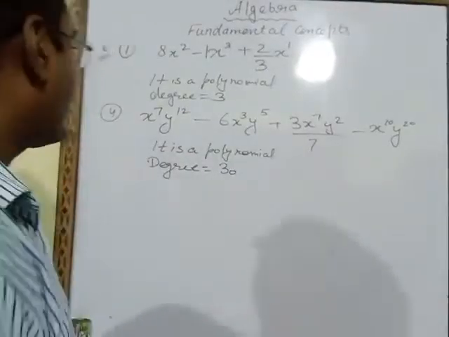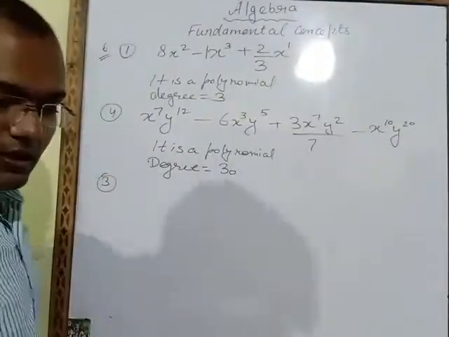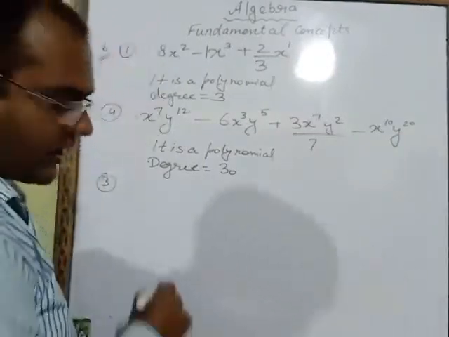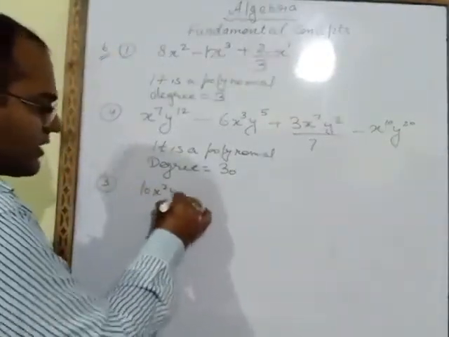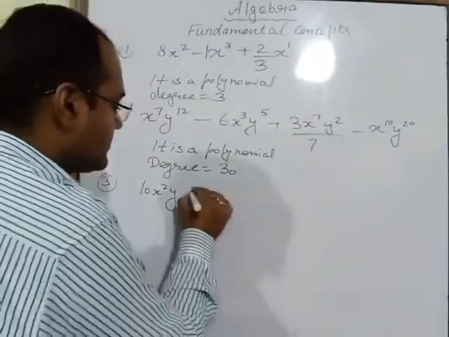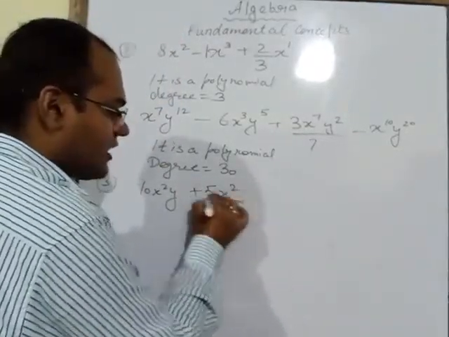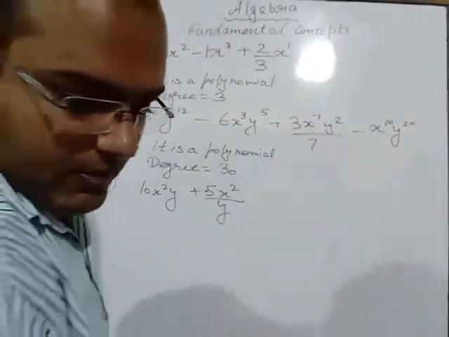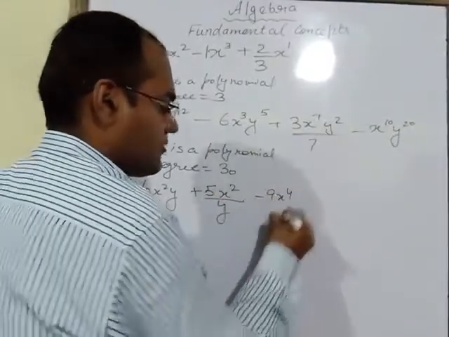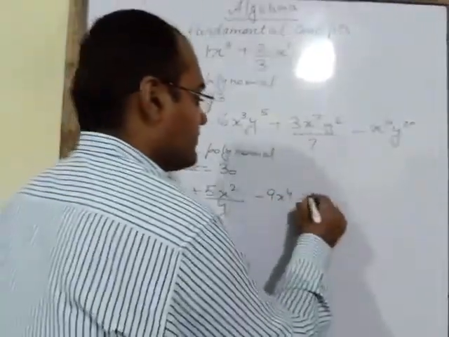Now see one more part, part number 3: 10x square y plus 5x square upon y minus 9x power 4 plus 6x square.